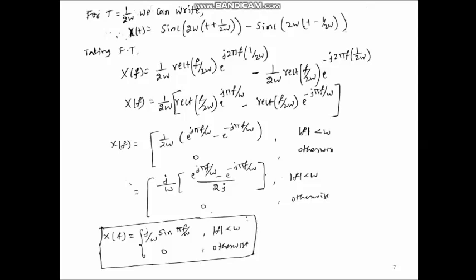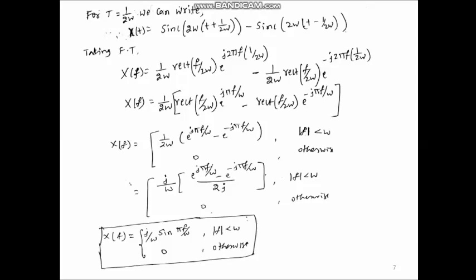In the next step, we can remove the rectangular function, and separately we can write x of f for f less than w and f greater than w values. Therefore, next remove that rectangular function and write x of f equal to 1 by 2 w, e to the power j pi f by w minus e to the power minus j pi f by w, if magnitude of f is within w.